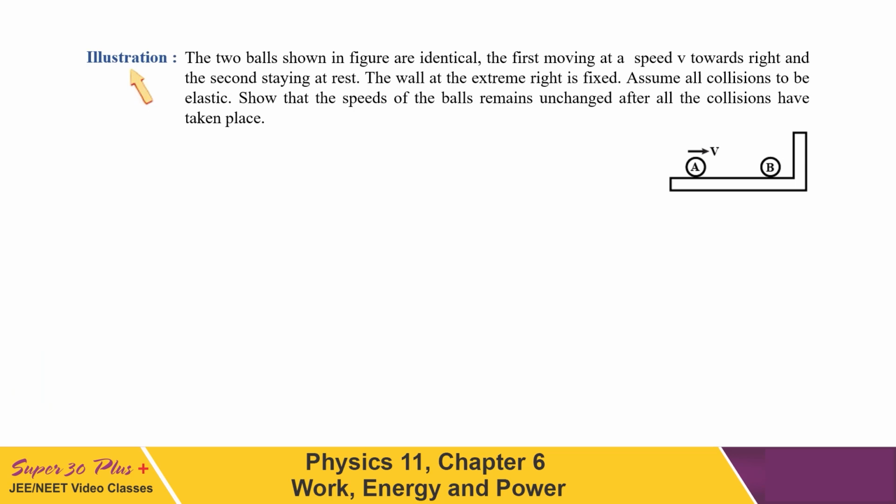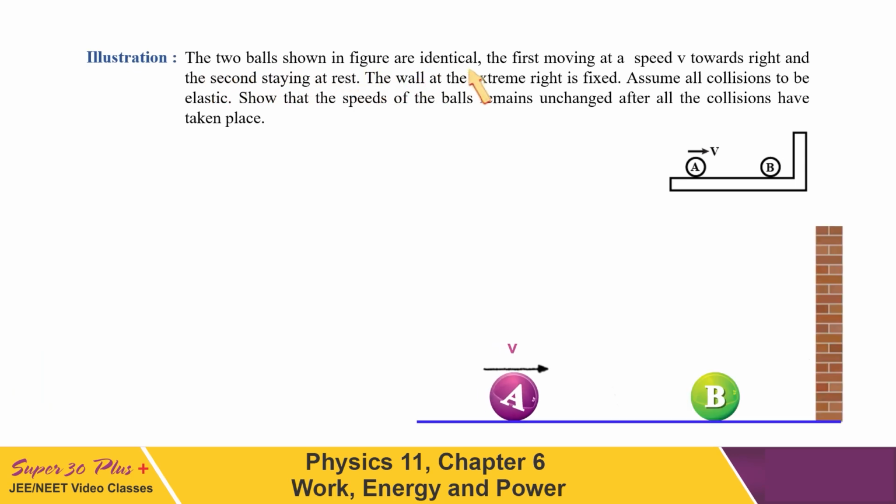The first problem we have: the two balls shown in the figure are identical. The first is moving at a speed v towards the right and the second is staying at rest. The ball at the extreme right, this ball B, is fixed. Assume all collisions to be elastic. Show that the speeds of the balls remain unchanged after all the collisions have taken place. So we have to consider the cases till collisions are taking place.